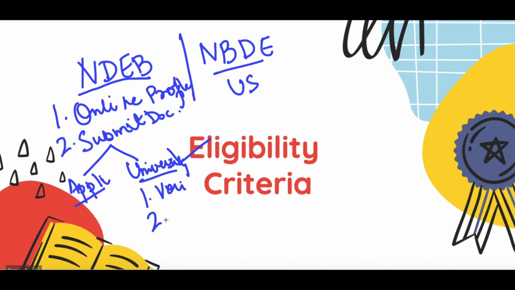And the second credentials that they would want from the university is all your dental degree mark sheets and also all the credentials of your degree. That is what they will be asking from the university. So from the university, these are the two documents, and from the applicants you have photo identity and your degree plus internship completion certificate, right?